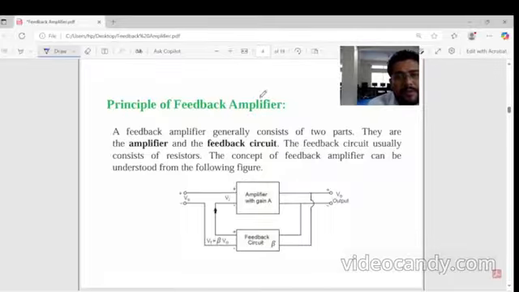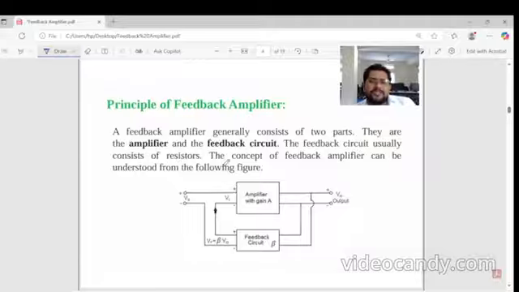The principle of feedback amplifier. The feedback amplifier generally consists of two parts. They are the amplifier and the feedback circuit. The feedback circuit usually consists of resistors. So the concept of a feedback amplifier can be understood. Generally the feedback amplifier consists of two parts: first is the amplifier, and second the feedback circuit. What we have discussed is that in the feedback circuit we usually use resistors.